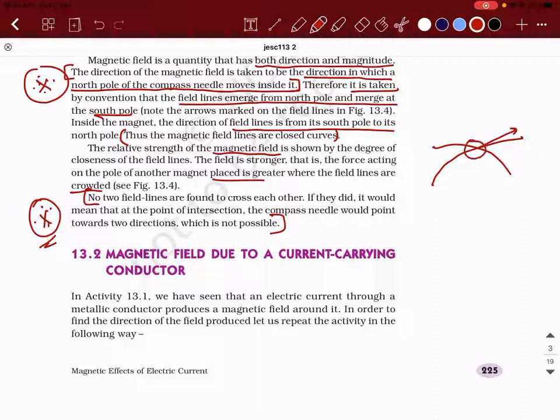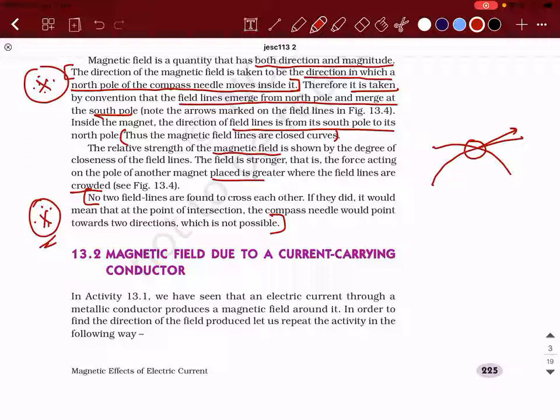If you place a compass at the point, how do you choose the direction of magnetic field? With the help of a compass. Whatever is the direction in which the north pole of the compass is facing is the direction in which the magnetic field is there. Correct? So if they intersect, what is going to happen? The compass has only one north pole.